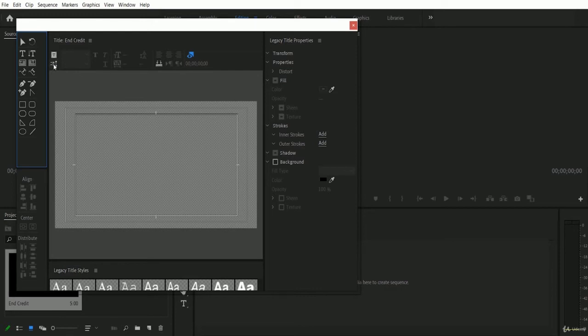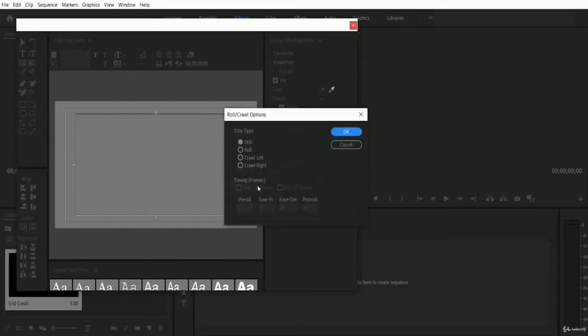You just have to click on this roll option, and then you will get a pop-up, and from there you have to select the roll option. Right now it's in still type, but we are going for roll type. So let me select this roll type, and then you just have to click OK.